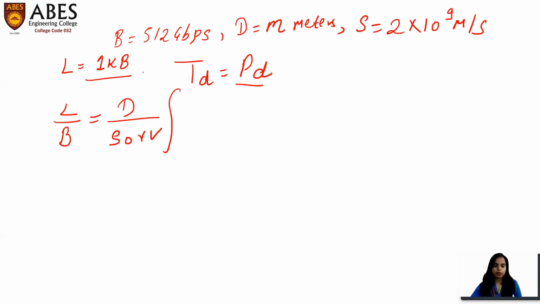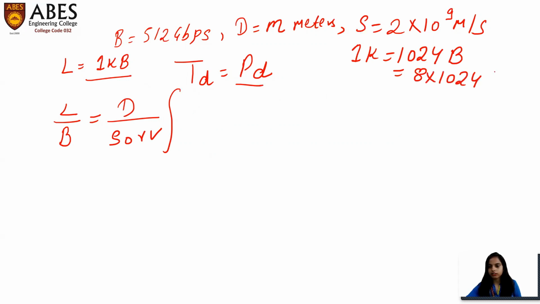L is 1 kilobyte. So first we have to convert it into bits. So 1K is equal to 1024 bytes. So we have to convert it into bits. So this will become 8 into 1024 bits.